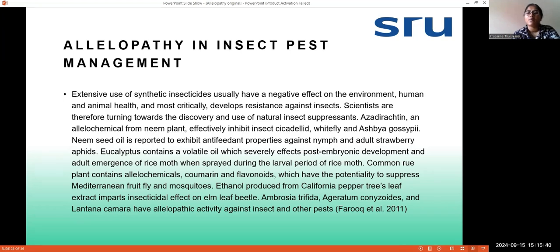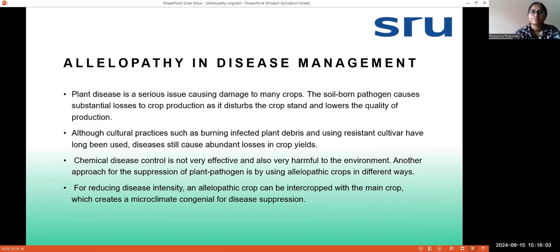And Ambrosia trifida, Ageratum conyzoides and Lantana camara, these three species of weeds are also having allopathic activity against weeds and other pests. So in this way, leaf extracts from different kinds of weeds are reducing insect and pest infestation in crops.